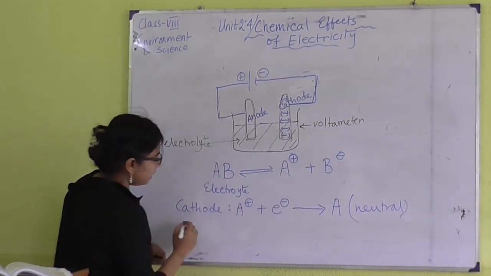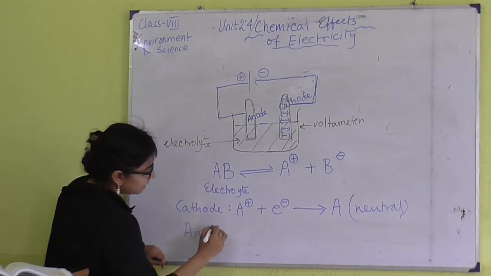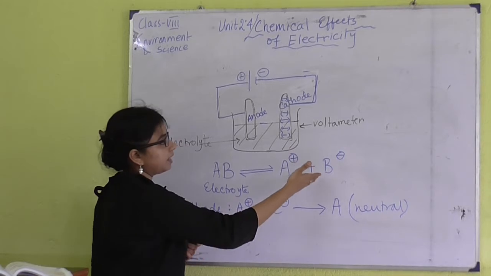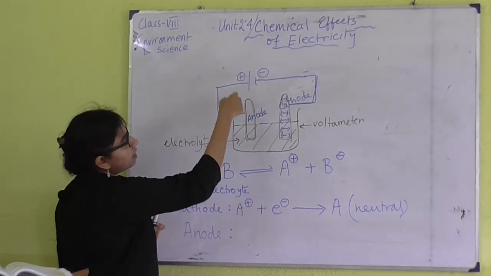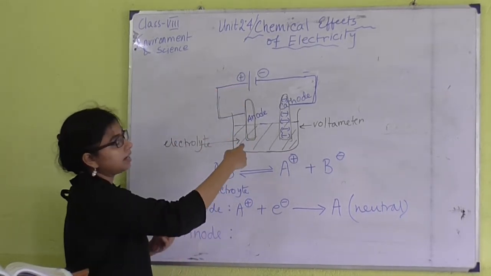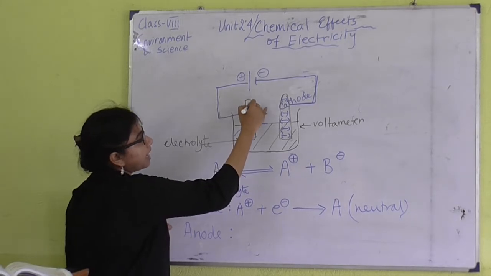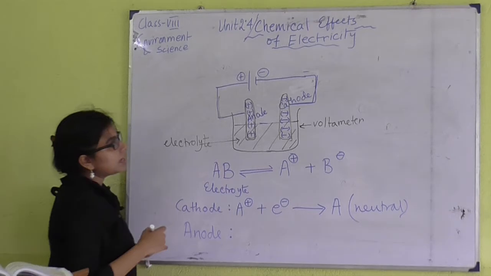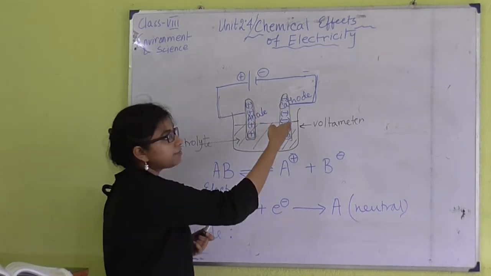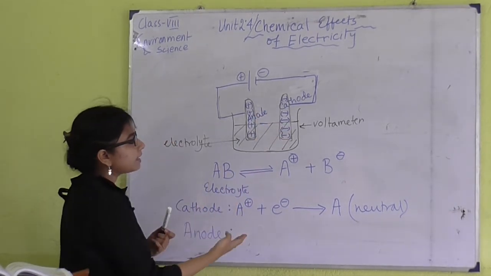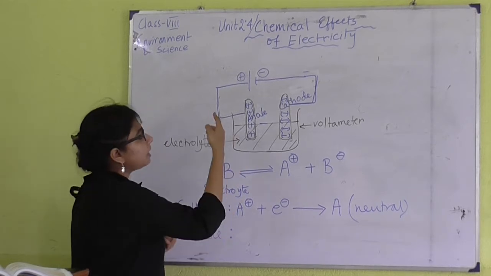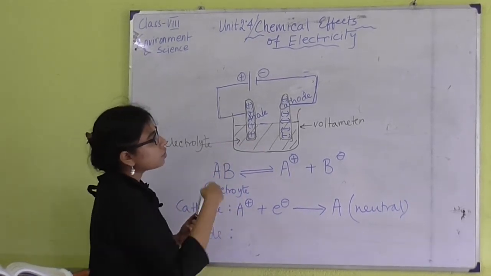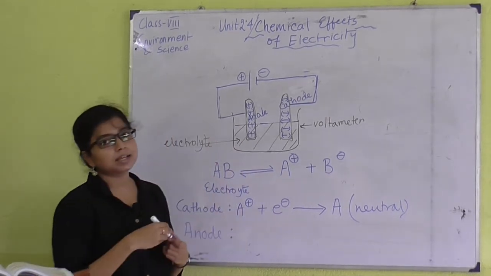And what about B minus? You can see that B is carrying a negative charge. This is the anion, and the positive terminal is connected to the anode. So we can say the anode is simply the pillar of positive charges, and the cathode is simply the pillar of negative charges. That is why all the cations move towards the cathode, and all the anions move towards the anode.